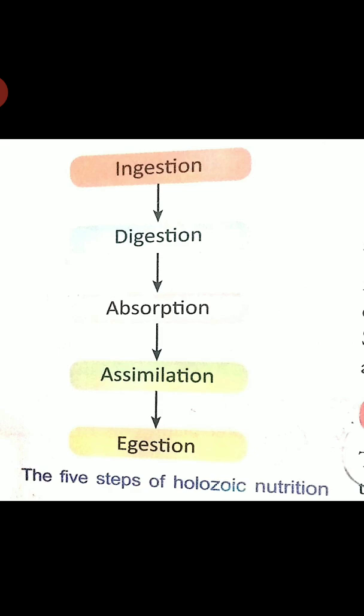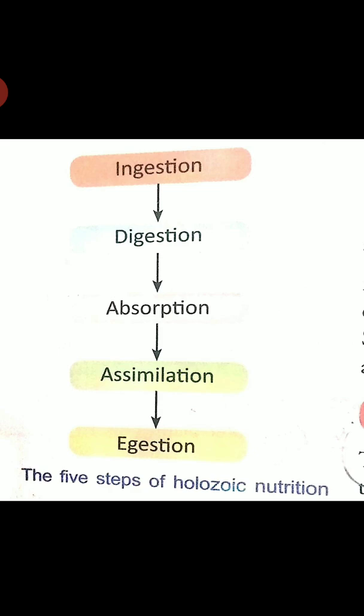Now the next one, digestion. The process of breaking down complex components of food into simple soluble form is called digestion. Now the third process is, after digestion, the soluble products of the digested food are passed into the cells of the body through body fluids such as blood. This is called absorption.